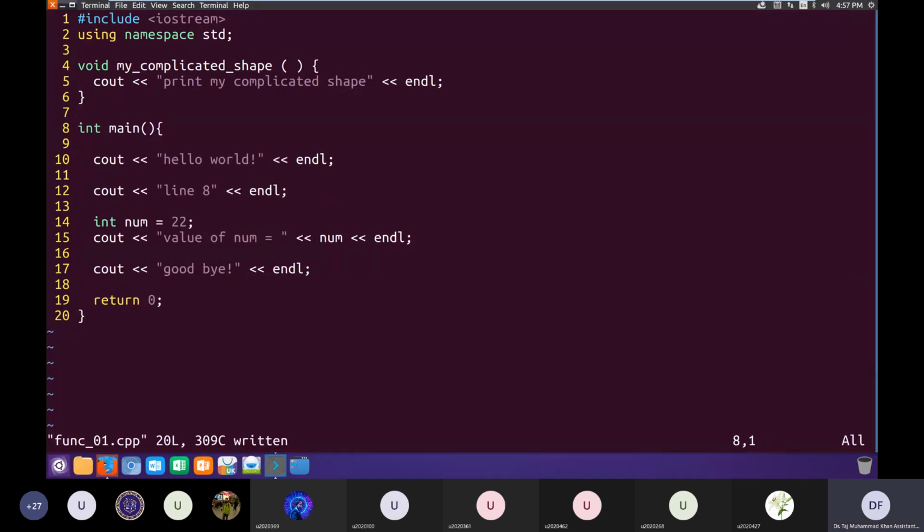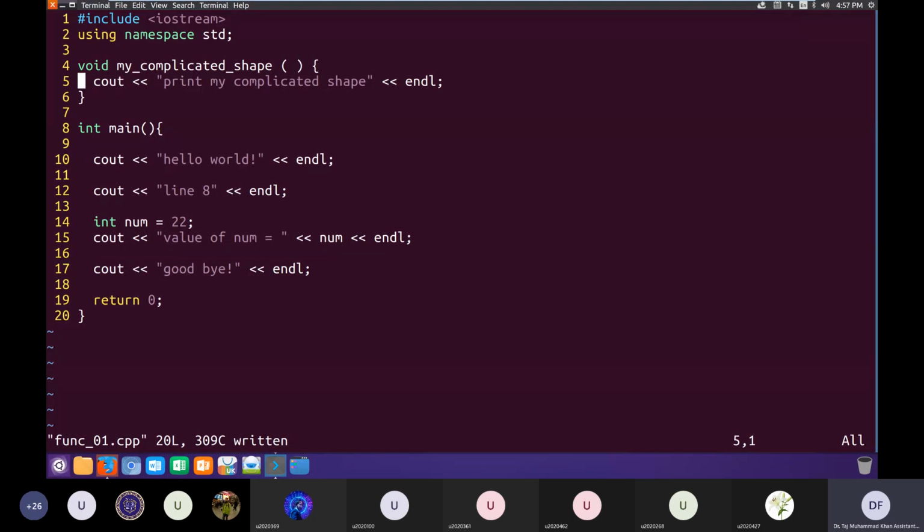Okay, so in lines 4 to 6, I have written a function. What does it mean? For the moment, let's forget about it and assume that this is a function. It contains some very complicated code. Right now it contains only one line, but let's assume that this function contains 1,000 lines of code which prints a very complicated shape or does something very complicated.